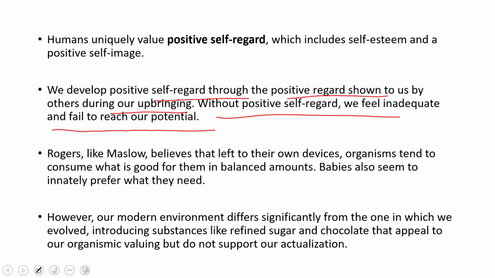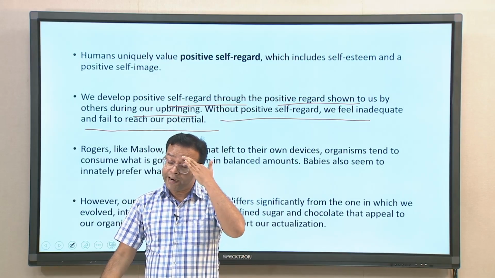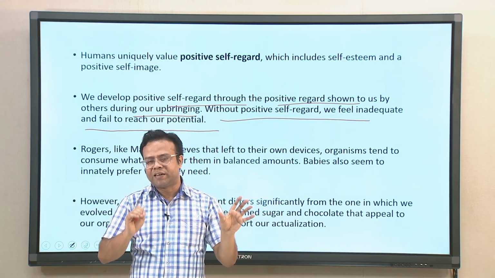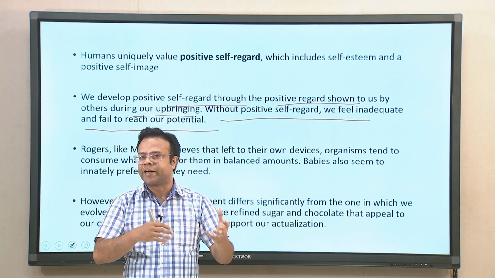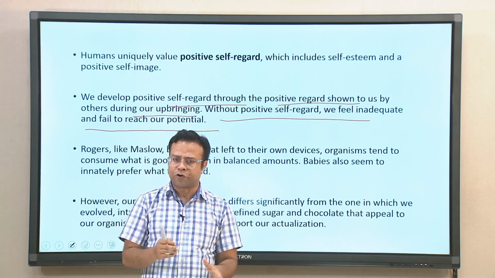So Rogers, like Maslow, believed that left to their own devices, organisms tend to consume what is good for them in balanced amounts. Babies also seem to innately prefer what they need. When a baby is born, and milk is given, automatically it knows to what extent it should be taken. So that's an evolutionary mechanism already inbuilt in all organisms.